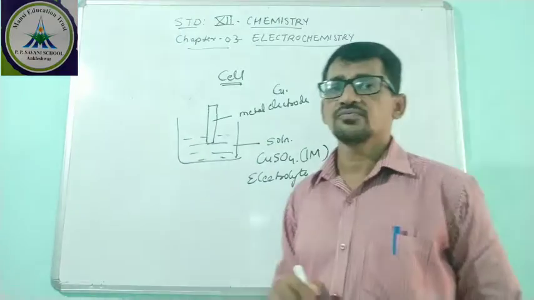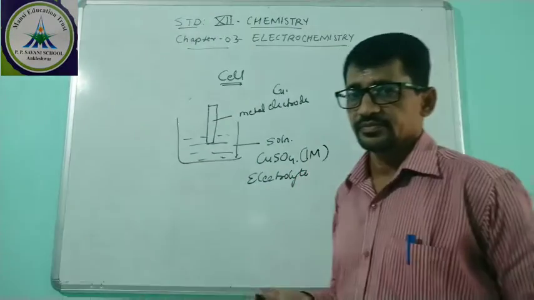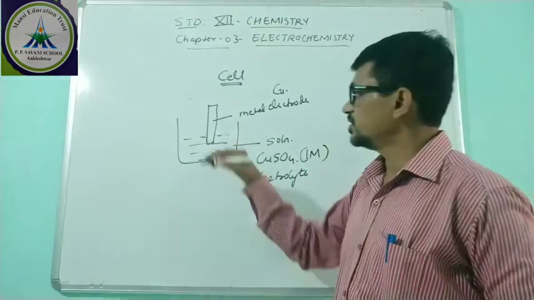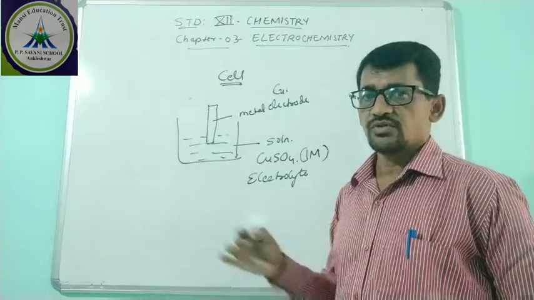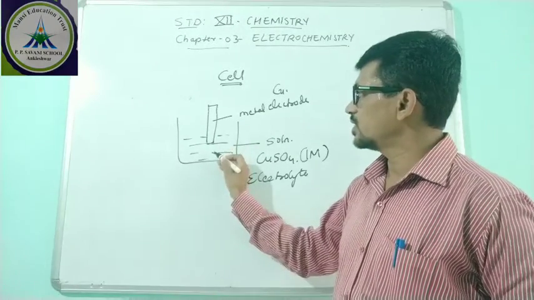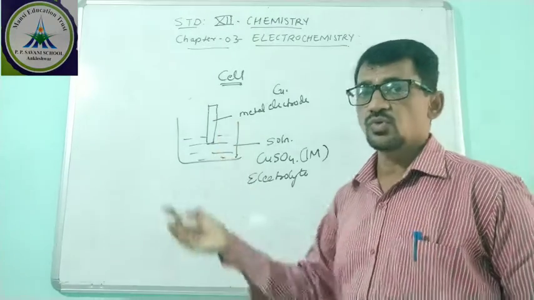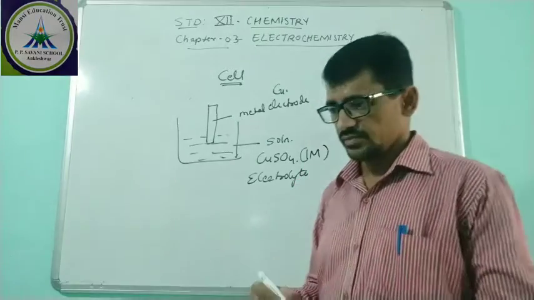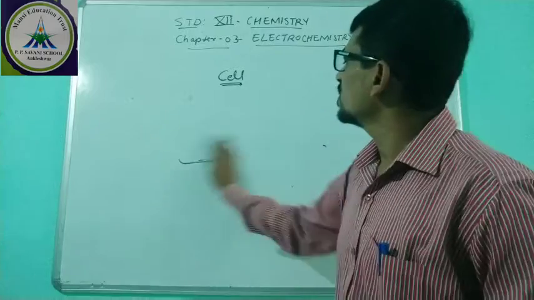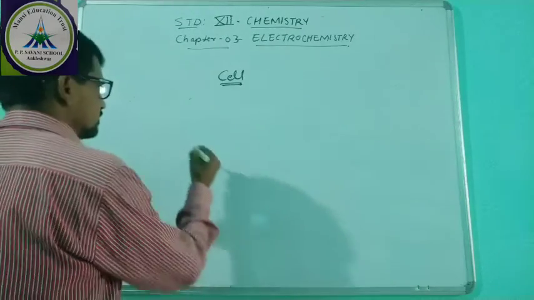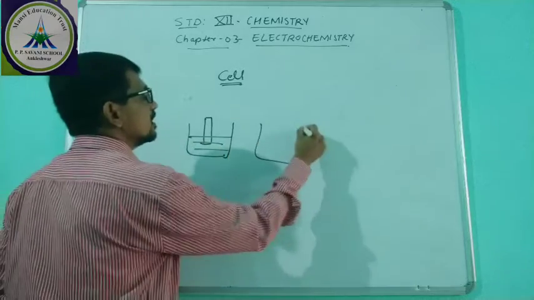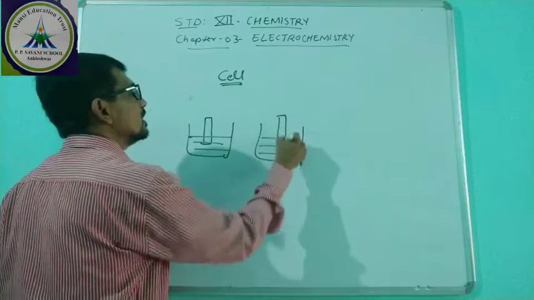If two half cells are united, then a potential difference is produced. Why this potential difference is produced, we will say in the later part of the Daniell cell. If two half cells are united together, then they form the complete cell. You take a second cell also and put in one electrode.